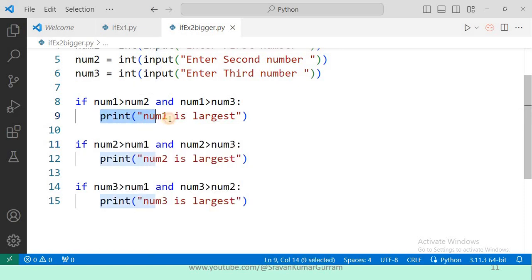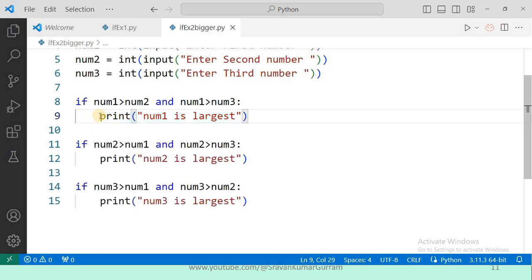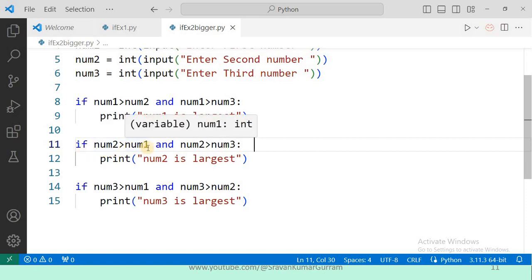So I want to print that. Print number 1 is largest. Okay, you can observe the indentation here. So number 1 may or may not be the greatest. Number 2 may also be the greatest number or largest number. For that also we need to write the condition. We need to check all the cases. 11th statement, if number 2 greater than number 1 and number 2 greater than number 3.